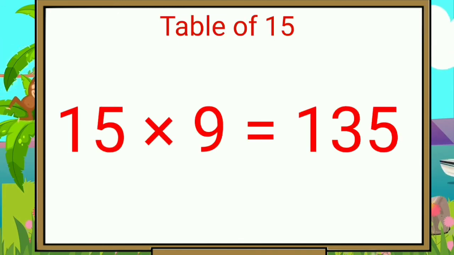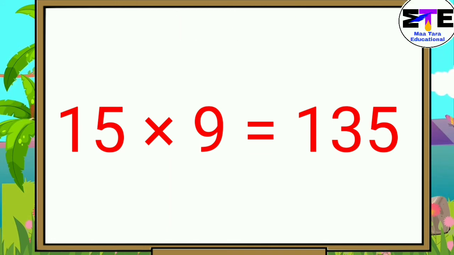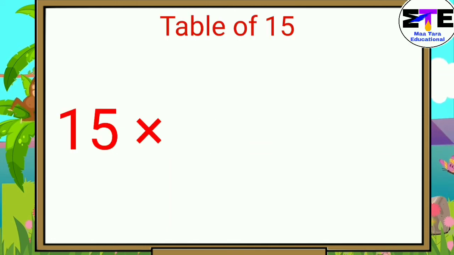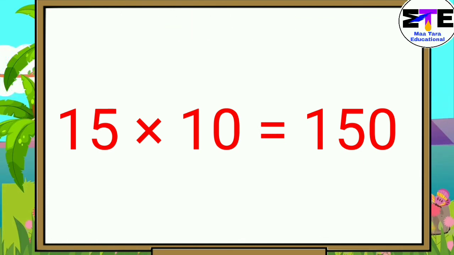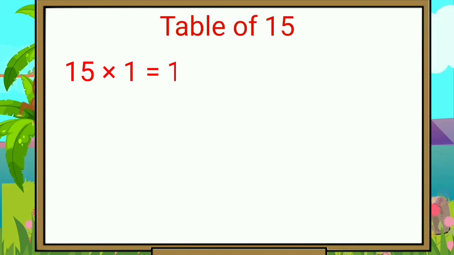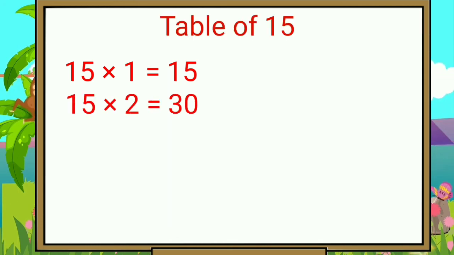15 nines are 135. 15 tens are 150. Again: 15 ones are 15. 15 twos are 30.